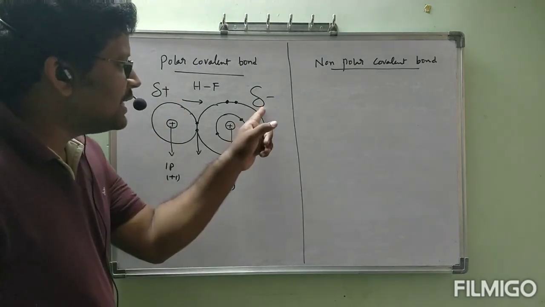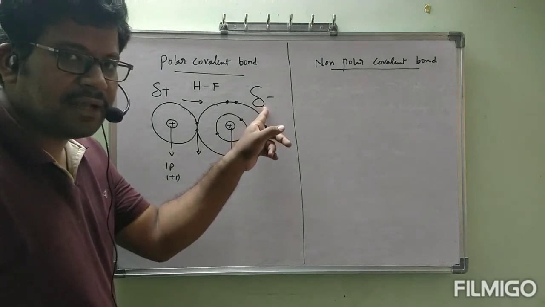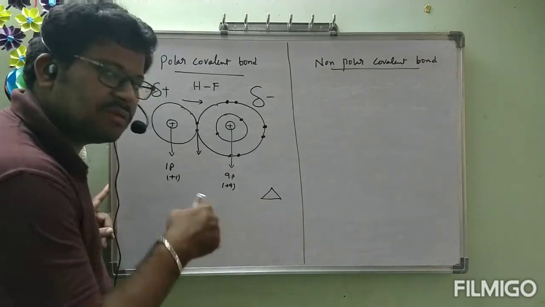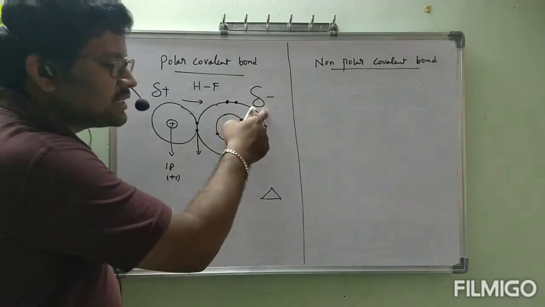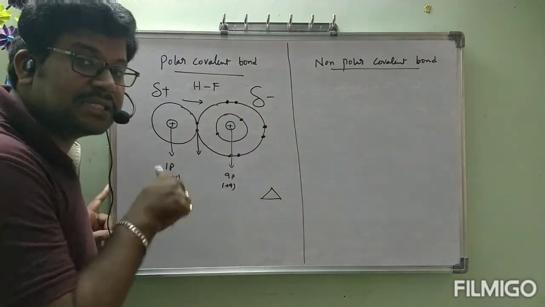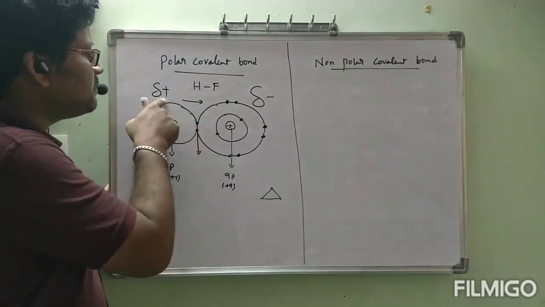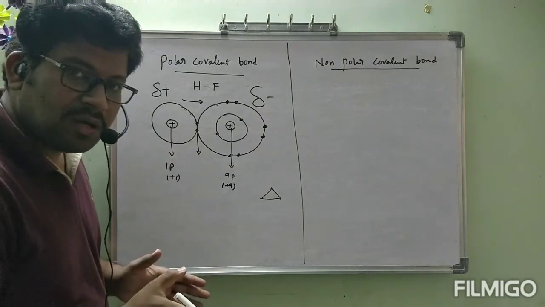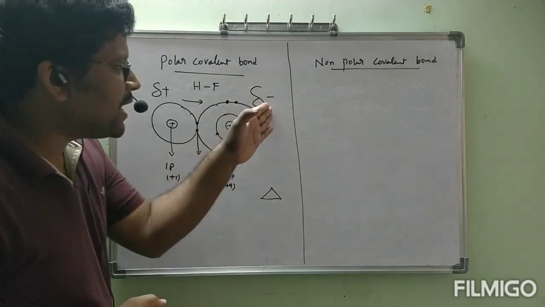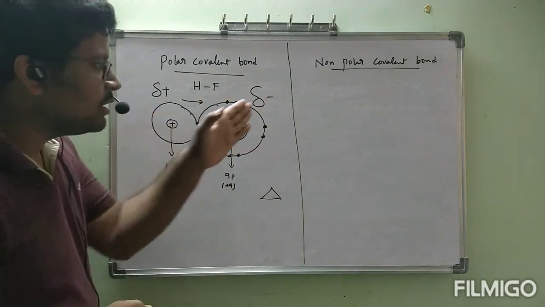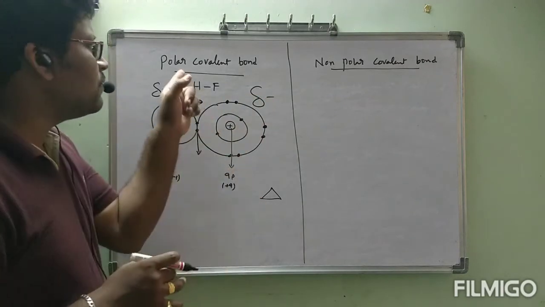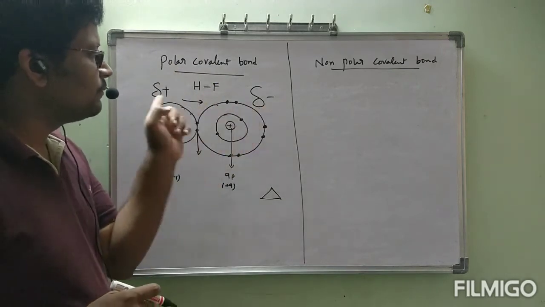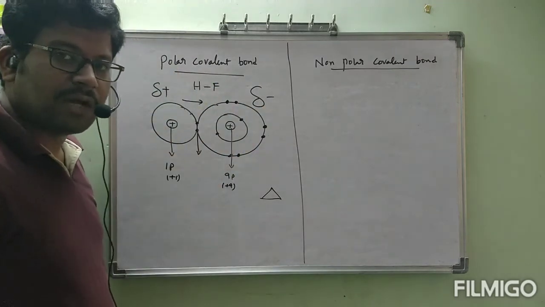This is delta. You might have known this delta. Even in chemistry, we will use this delta also. This is also delta, which is nothing but partial negative here, and partial positive here. So after the formation of the covalent bond, the atoms develop a little bit of partial negative charge and partial positive charge. Charges are developed. This type of covalent bond is called a polar covalent bond. Polar means charge.